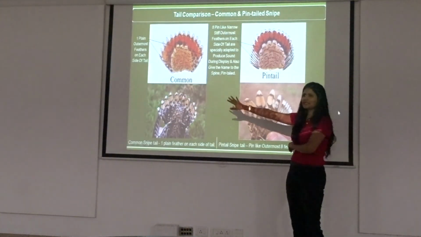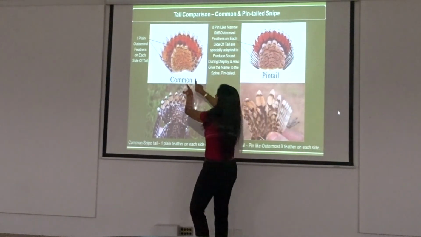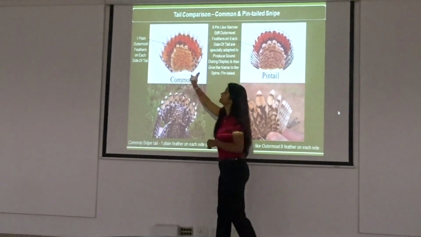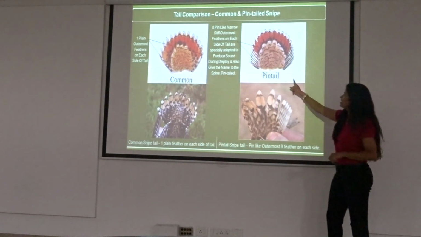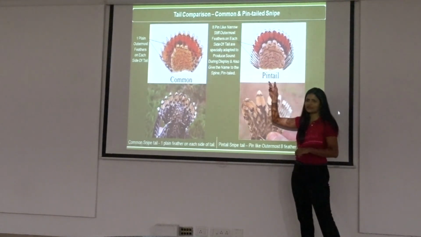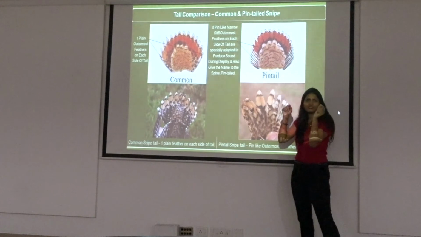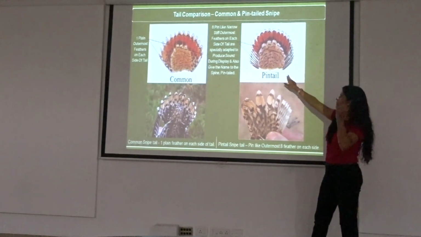This is a common snipe tail. This is a pintail snipe tail. Do you see? You have only one feather each on the outermost, which is plain. One feather each. Whereas in pintail, you have 8 plain feathers each on each side of the tail. More than one. Pin-like feathers. Hence, the pintail snipe is the name that it comes from here.